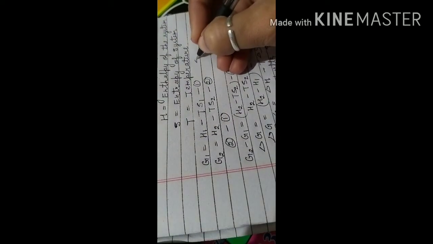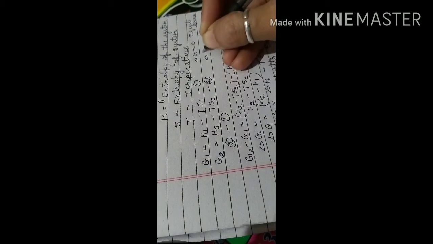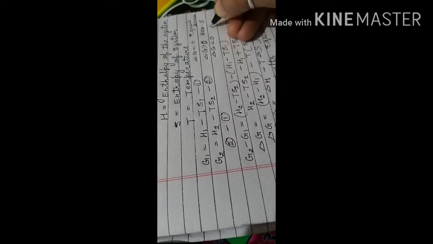What is Gibbs energy? A few things I just want to tell you about it. If delta G = 0, the condition is equilibrium. If delta G is greater than 0, sorry, the reaction will be non-spontaneous, or if delta G is lesser than 0, then the reaction will be spontaneous.